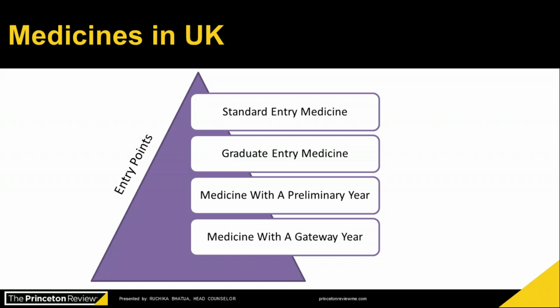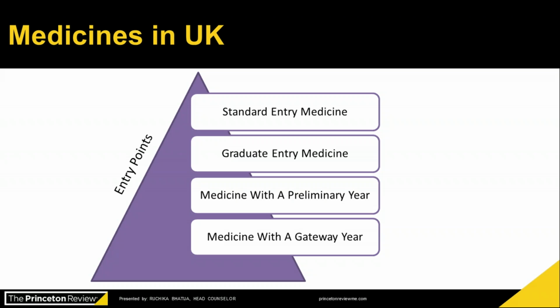The next entry point is medicines with a preliminary year. This course takes the form of a 5-year standard entry medicine with an additional year at the start, making a 6 years course. This course is designed for those who achieved highly at A level or equivalent, but who did not take the required sciences subjects. This extra year gives students the necessary science training to catch up, and it is not a means of boosting the grades of those who do not meet the entry requirement of a standard entry medicine.